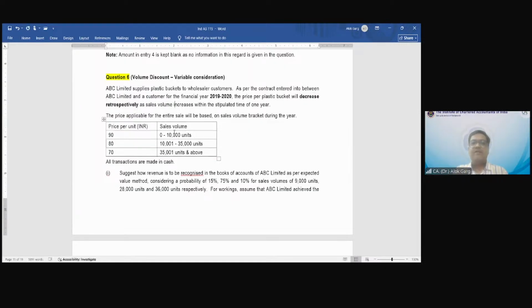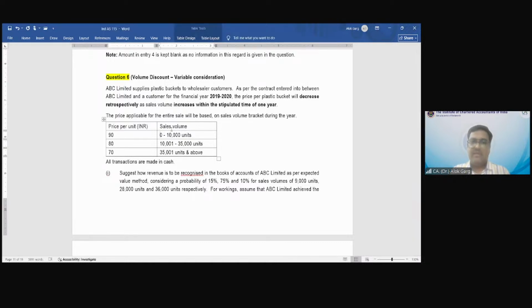As sales volume increases within the stipulated time of 1 year. Okay. So if volume increases within 1 year, your discount will also increase and your sales value will decrease.